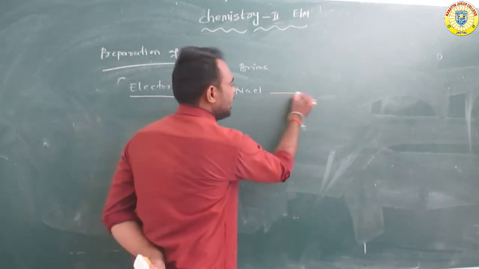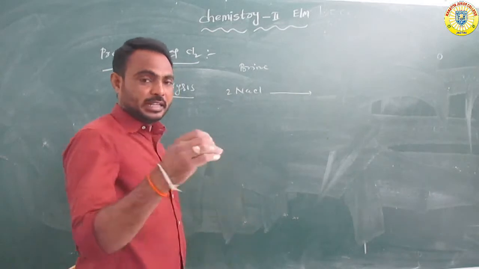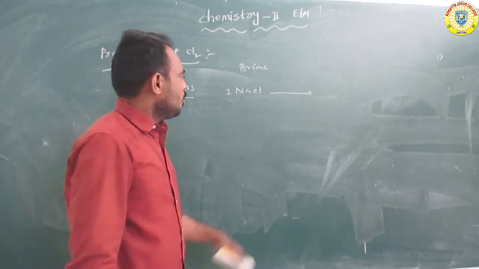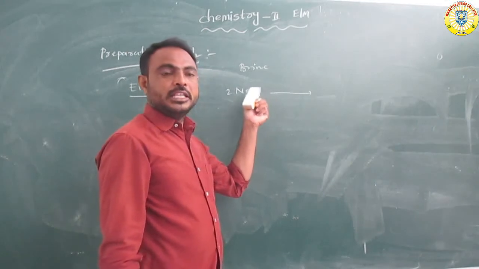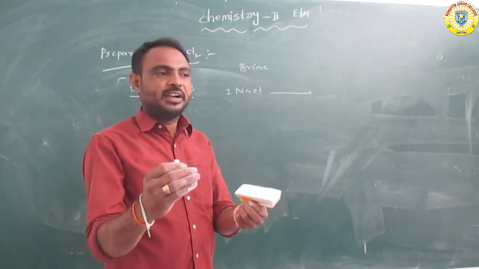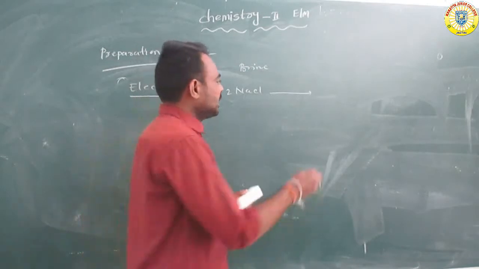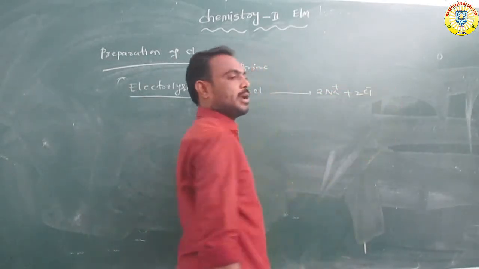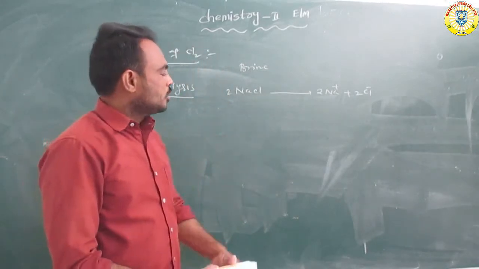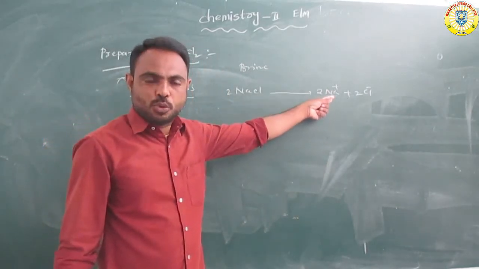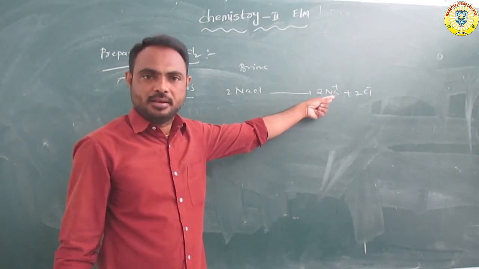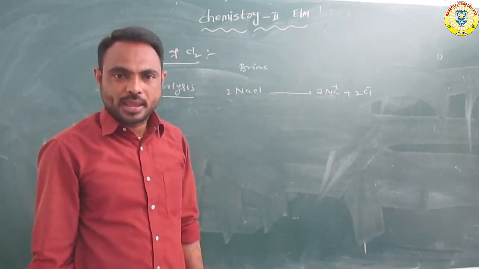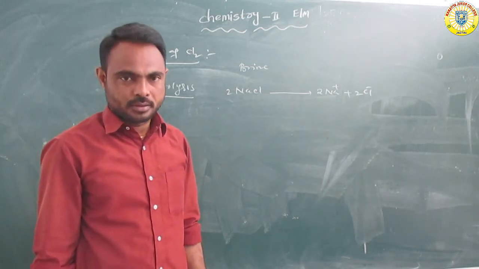Electricity is passed through the brine solution. First the sodium chloride is converted to two ions: Na plus, a positive ion or cation, and Cl minus, a negative ion or anion.